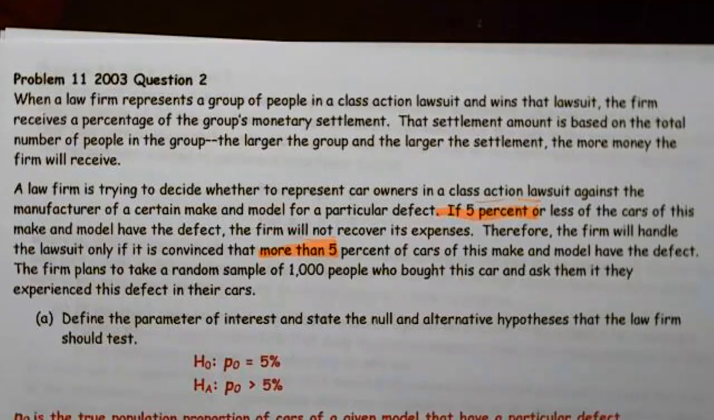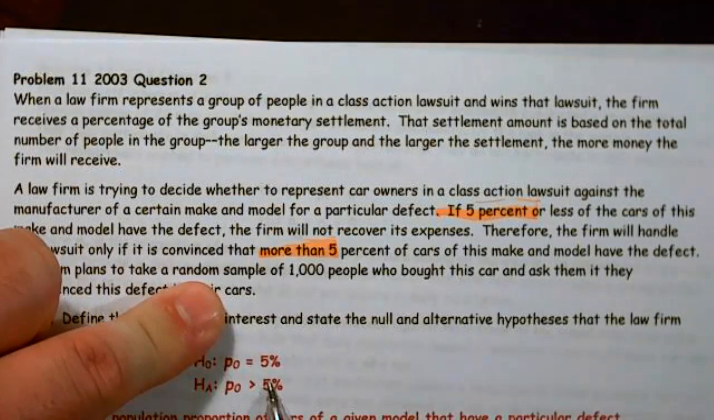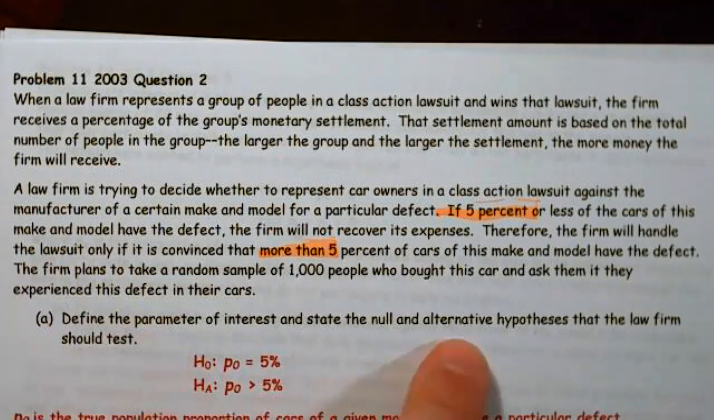Once again, they were really nice to you. They told you to define the parameter of interest. They could have just said state the null and alternative, and you still would have had to define the parameter of interest. All right? So if they just said state the null and alternative, you still have to define the parameter of interest. Have to do that.